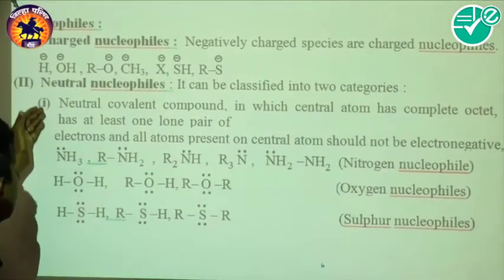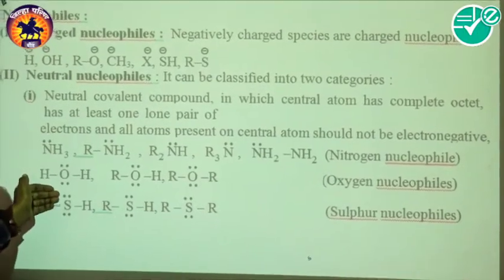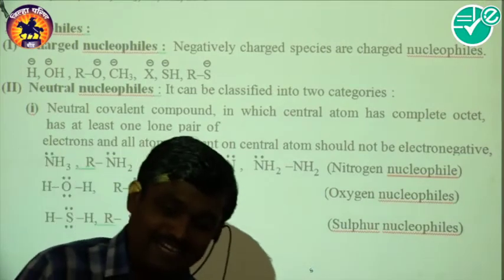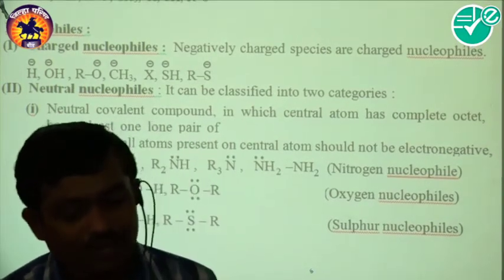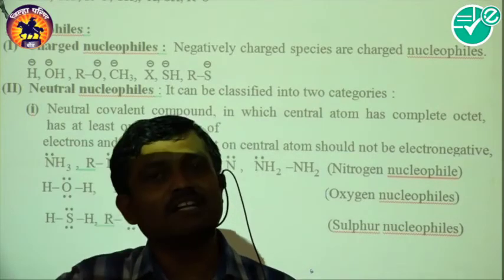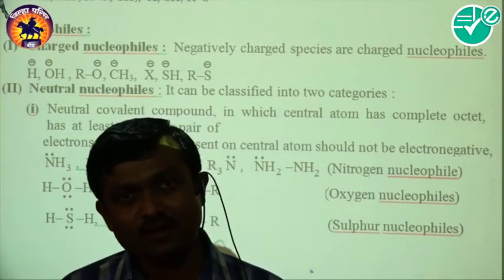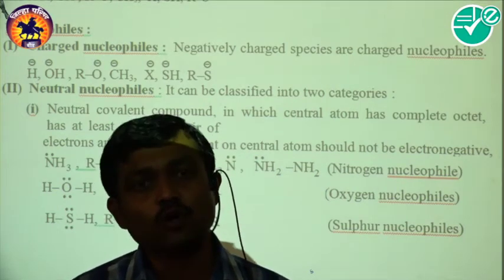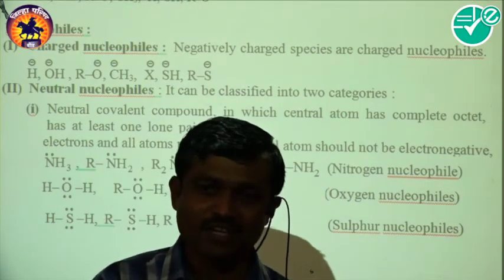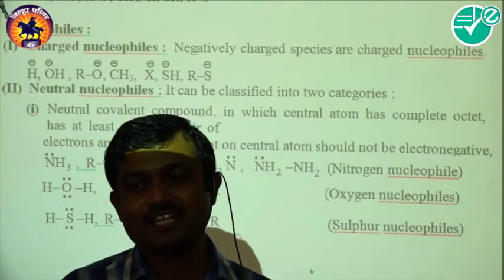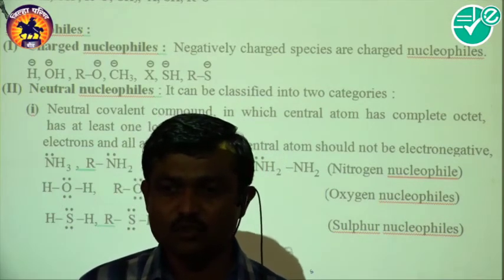If you consider a neutral nucleophile, generally the species which has non-bonded electrons on it, or we say a lone pair of electrons, acts as a neutral nucleophile.